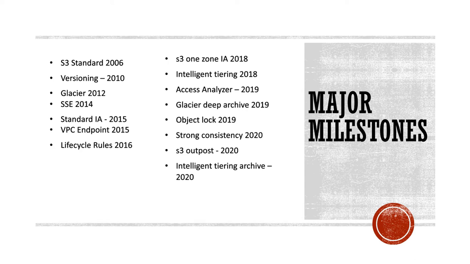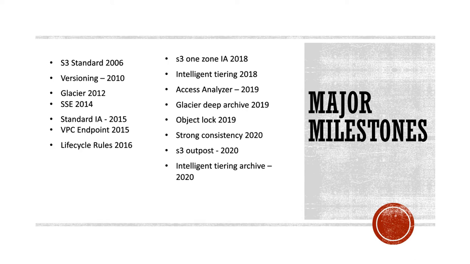Versioning is when you put an object inside S3 and you enable versioning, if you keep on updating and changing the object, it keeps on creating versions. Then Glacier came in 2012, the archiving service. Server side encryption came in 2014. Similarly, in 2015, there was a new storage class introduced called standard infrequent access.